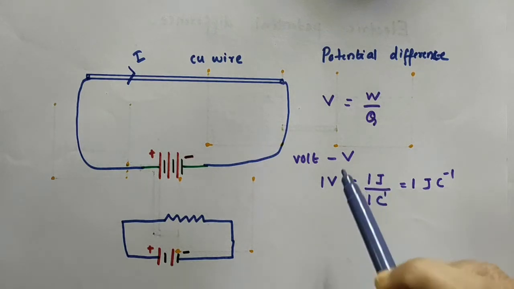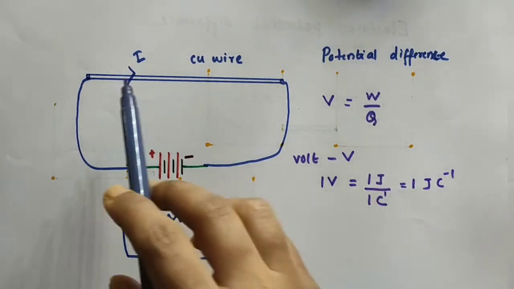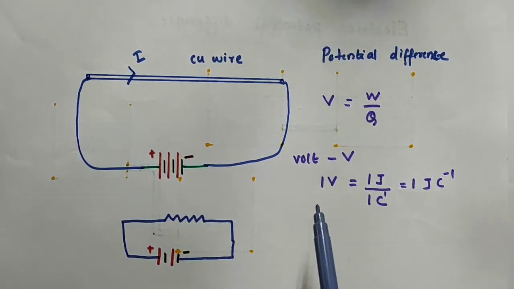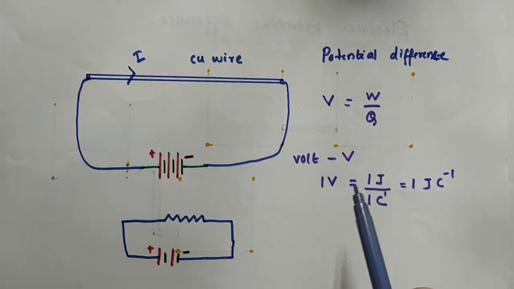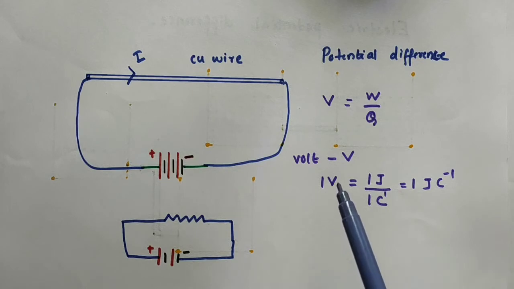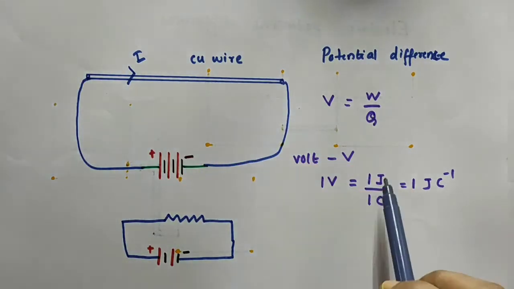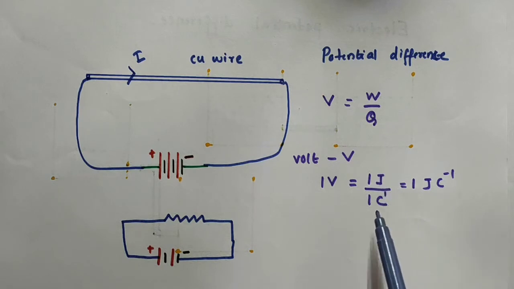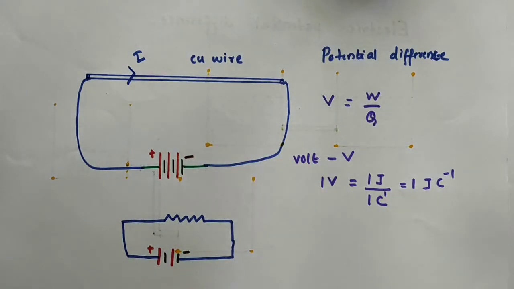Because potential difference is defined as the work done to move a unit charge from one point to the other, we can define 1 volt in this way.